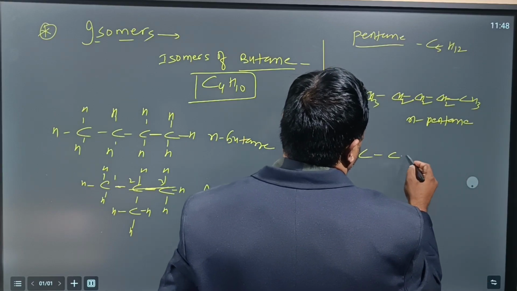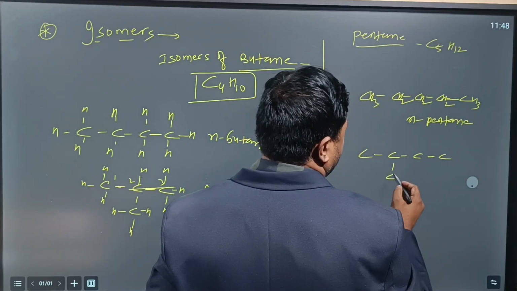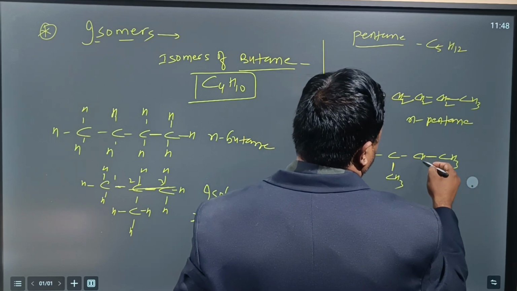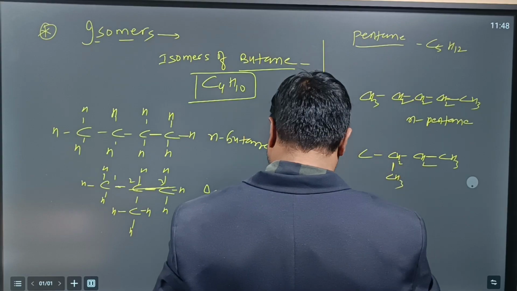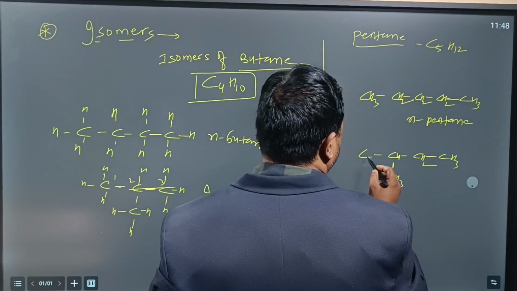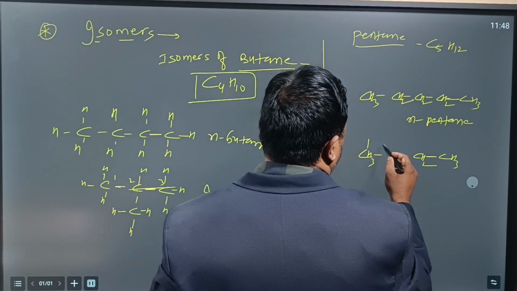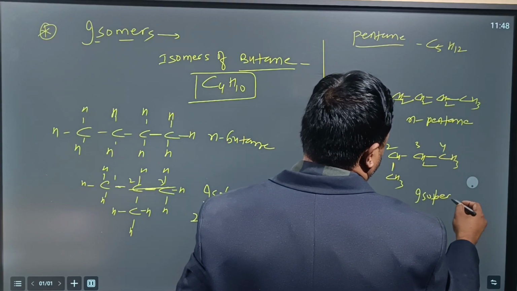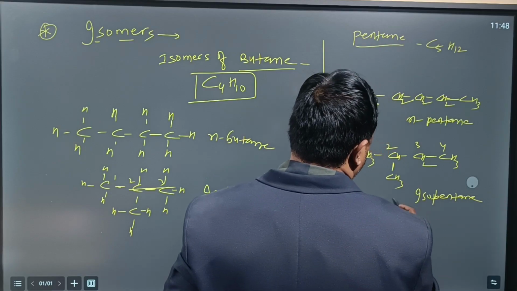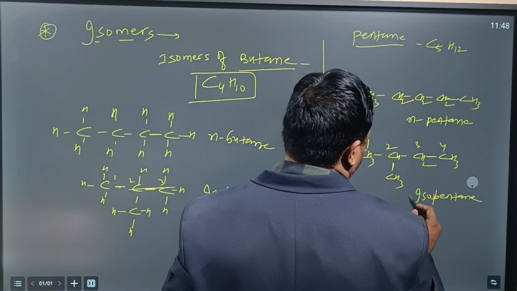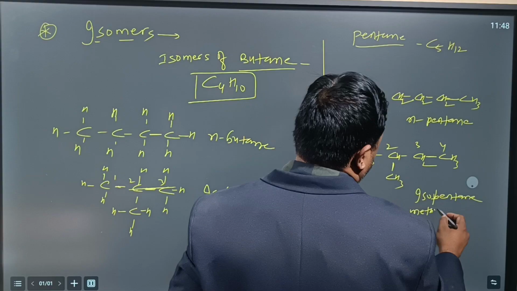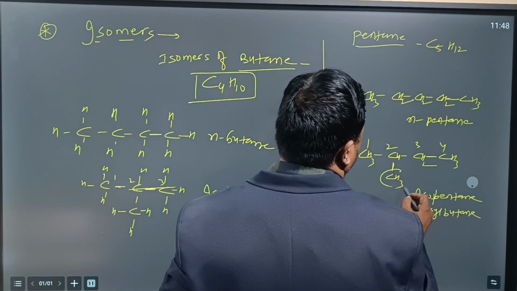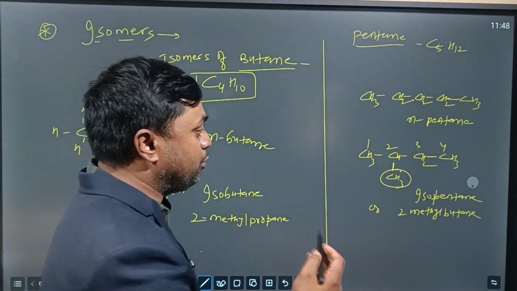Okay, we can write 4 carbons in a straight chain and 1 in a branch chain. One bond means 1 hydrogen you can put here, a single bond means 3 hydrogens, 2 bonds means 2 hydrogens. Here we can see 1 hydrogen with this one, so 3 hydrogens will come. This is called isopentane. The second carbon contains a methyl group, so it is also called 2-methyl butane. How? 1 2 3 4, the methyl group is here, so 2-methyl butane, the IUPAC nomenclature.